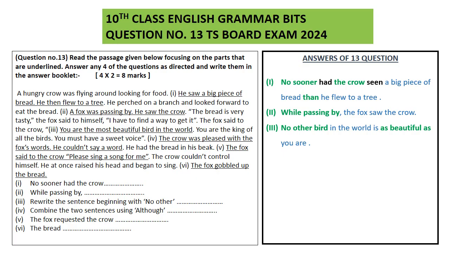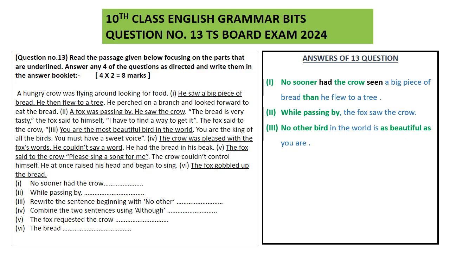This is a positive degree. While you are using no other bird, you also have to use as beautiful as. Okay students, this is how we have converted the superlative degree into a positive degree. Now moving on to the fourth question.